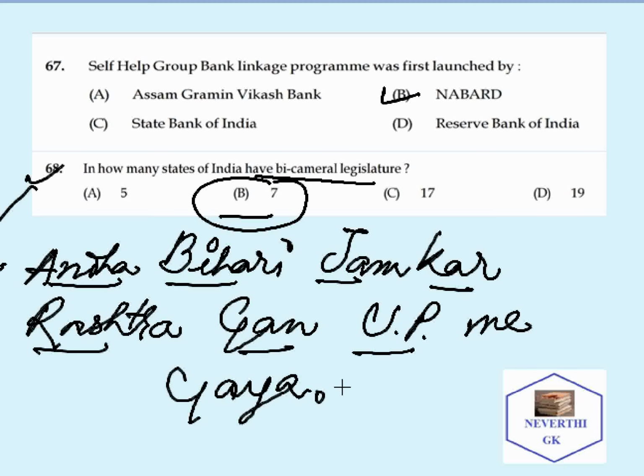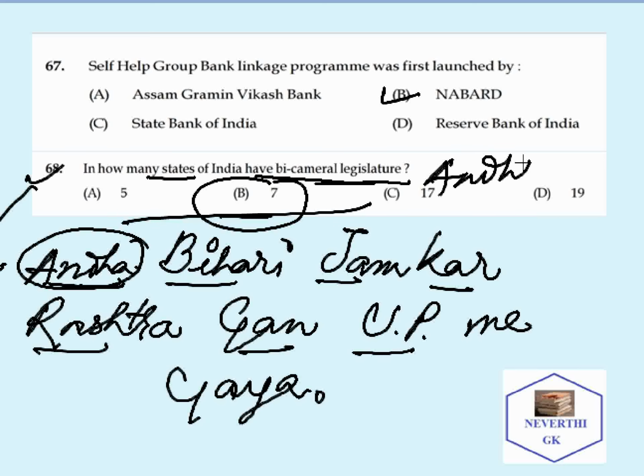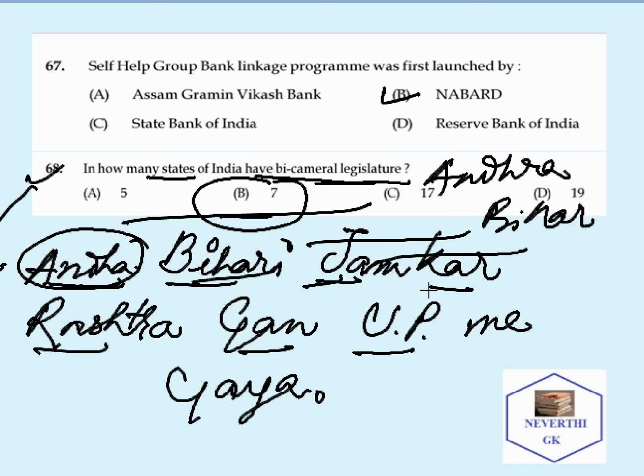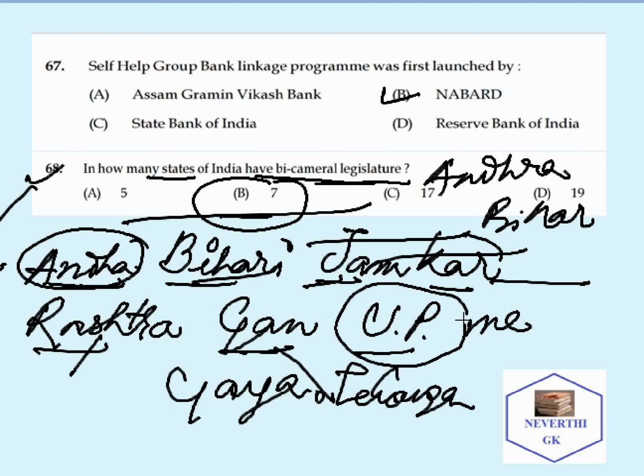This formula can be remembered in order to remember the names of states which have a bicameral legislature. Here Andhra represents Andhra Pradesh. Bihari represents Bihar. Jam is Jammu Kashmir. Kar is Karnataka. Rashtra is Maharashtra. Gan is Telangana. And UP is Uttar Pradesh. So 1, 2, 3, 4, 5, 6, 7.